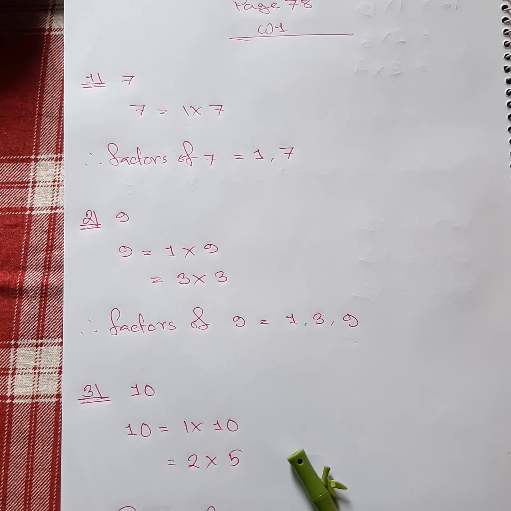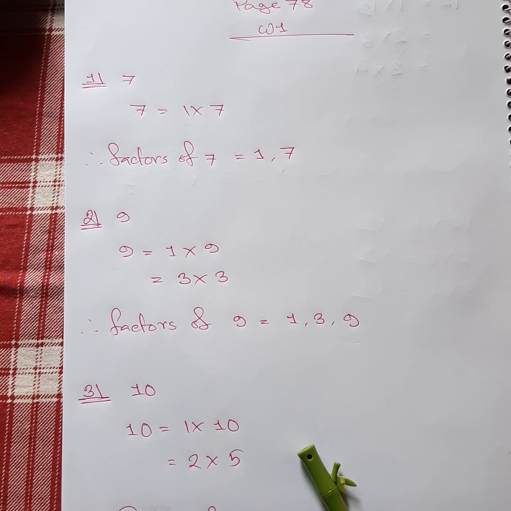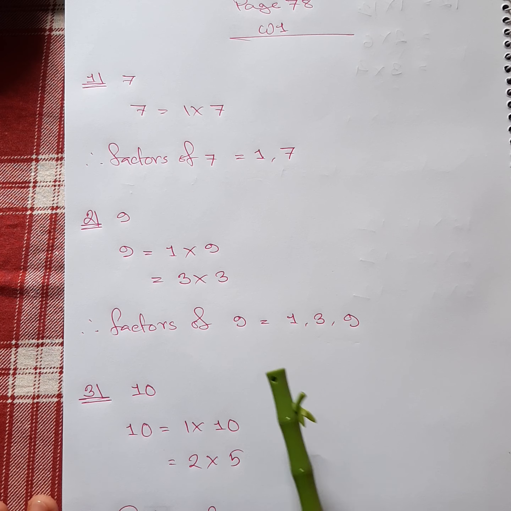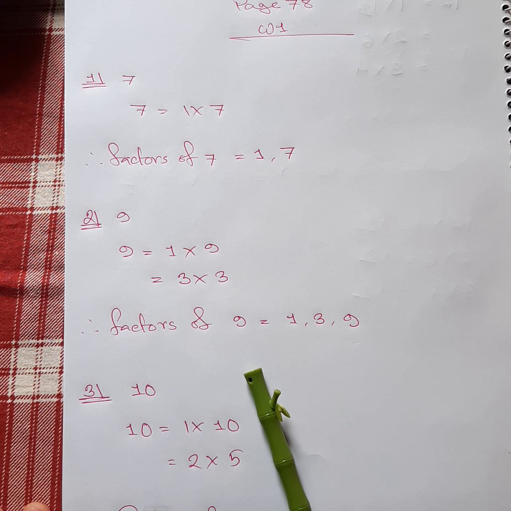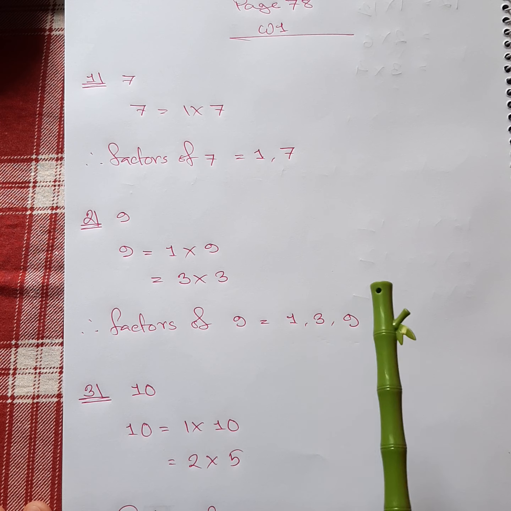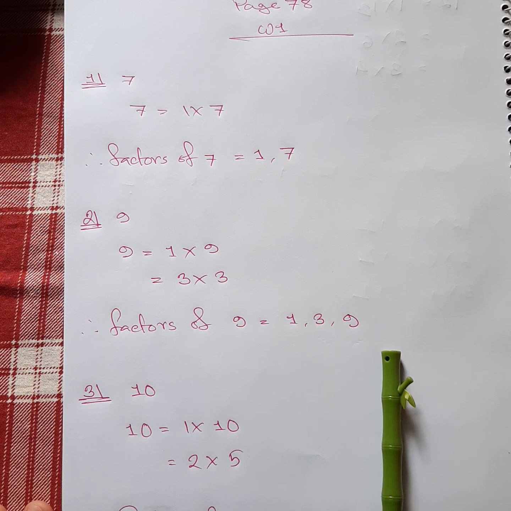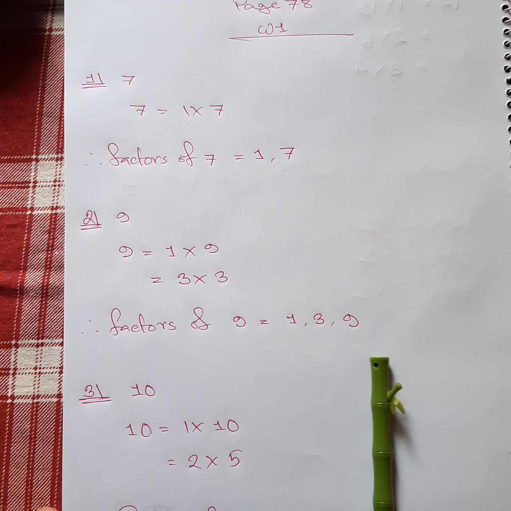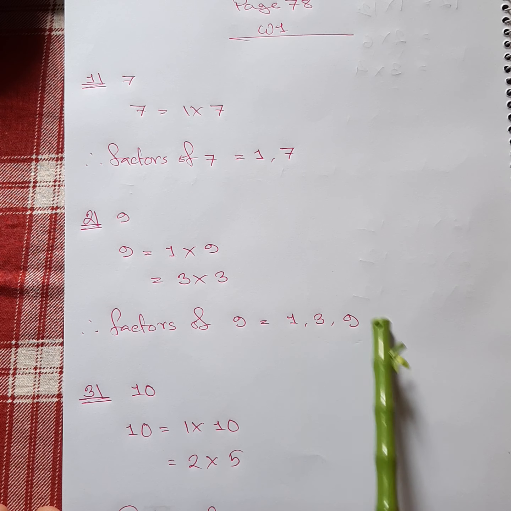Now I want to tell you a very important thing. Sometimes they will ask you, or any other person will ask you, what are the factors of 9? At that time you will write down 1, 3, 9. Try to understand. They are asking about the factors, so you will write down the factors.